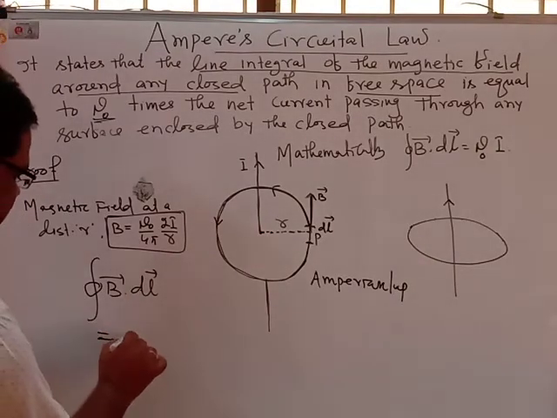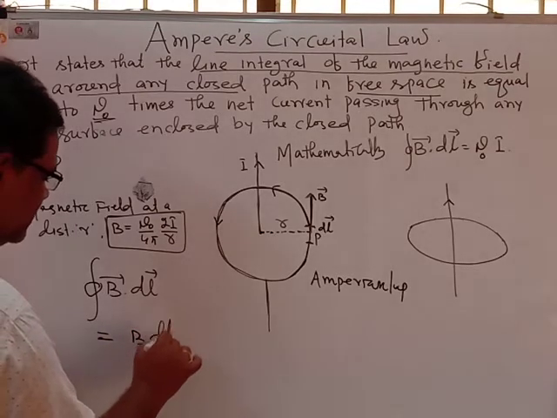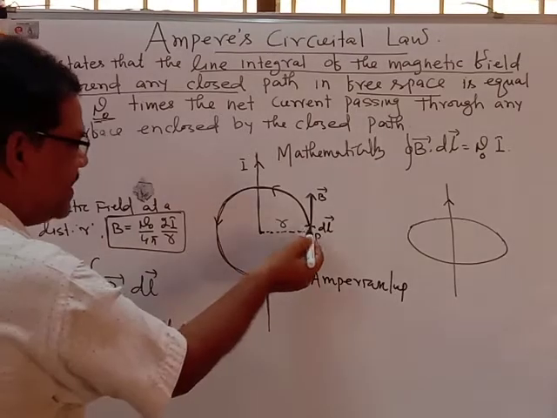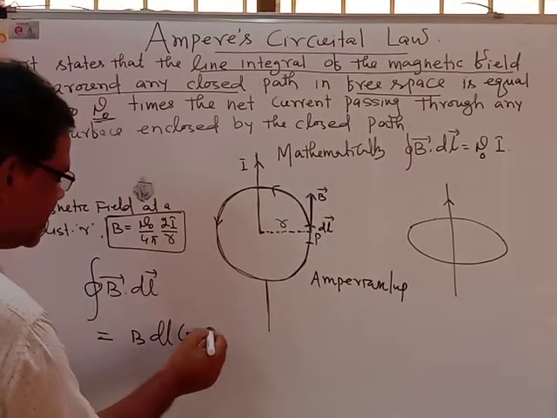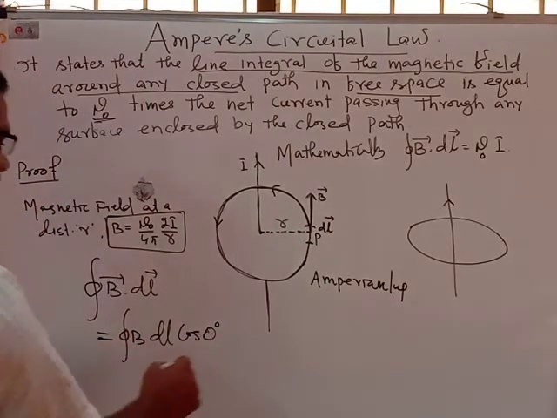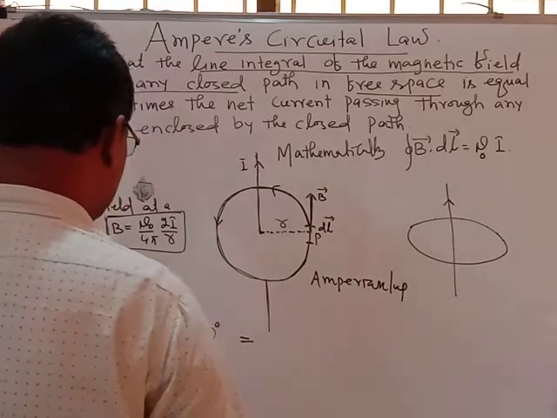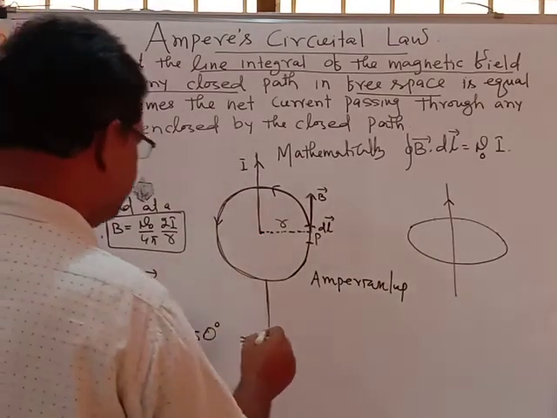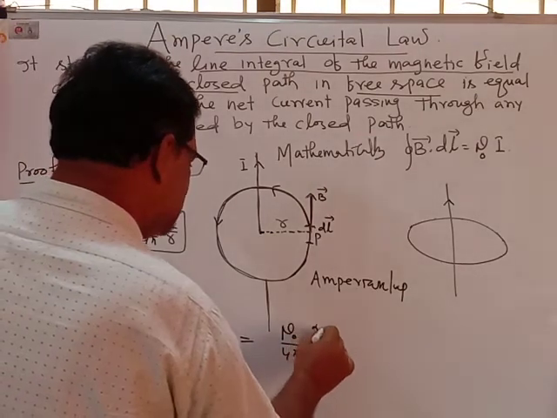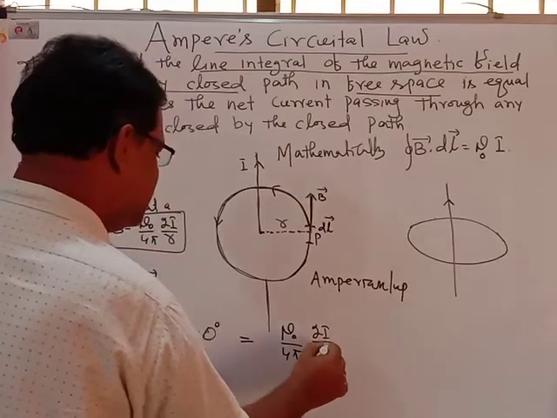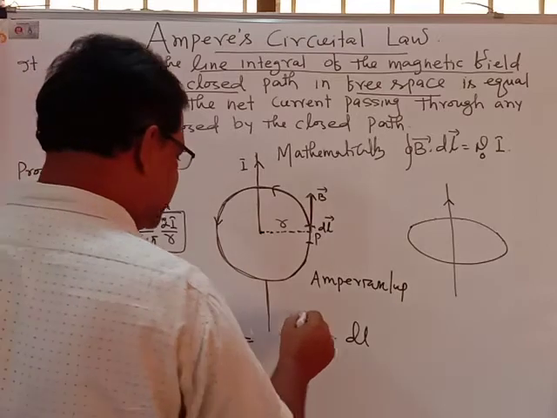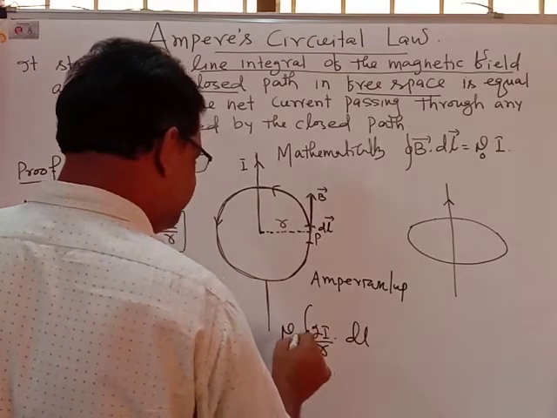That is equal to B dl cos theta. So here B dl cos 0 degree, because B and dl are both in the same direction. And this is the closed path. And this is equal to, now, what is the value of B? You put it here. B is mu naught upon 4 pi, 2I upon R, into dl, cos 0 equal to 1. So you take the closed integration of that.